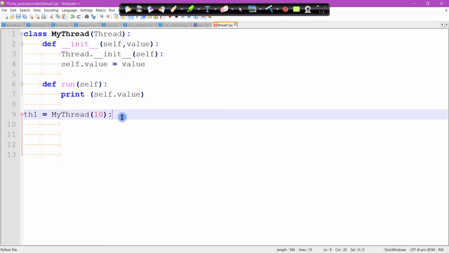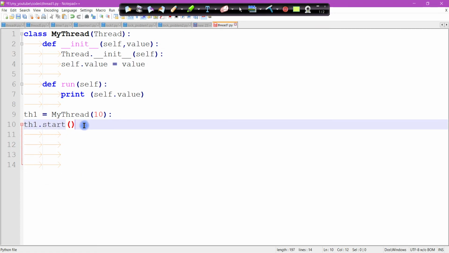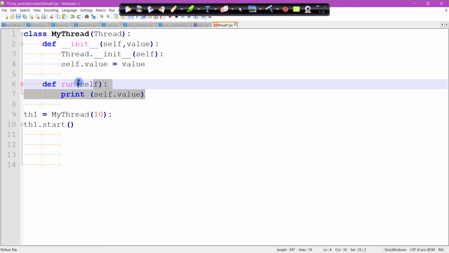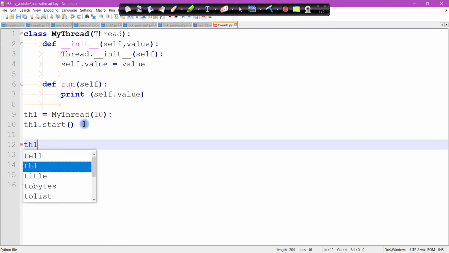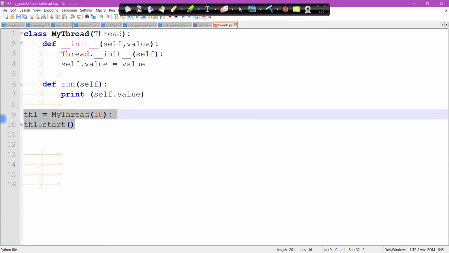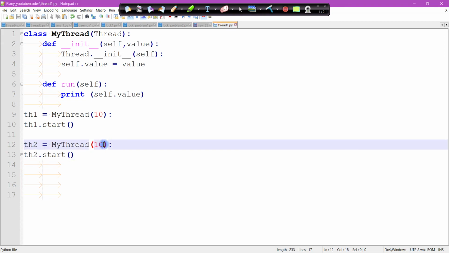Okay, this variable th1.start. In order to start a thread, we use this start method. You can see the start method has not been defined here, right? So this is defined inside the base class Thread. So I can create one more thread. Thread creation is like an object creation. Here I am using 100.